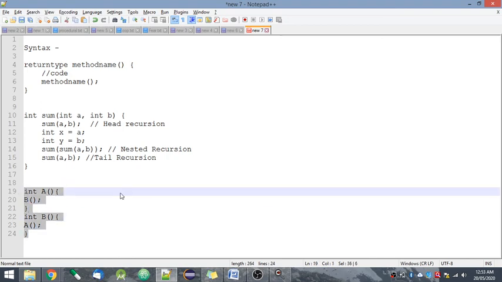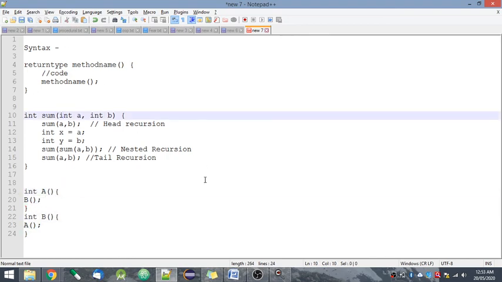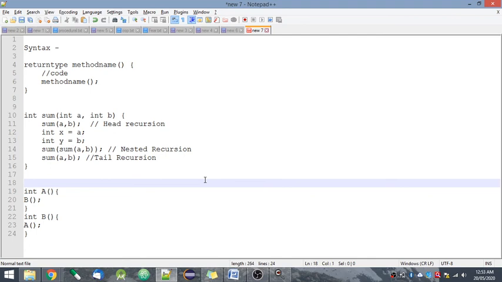This is indirect recursion. So it's all about recursion and recursive calls. I hope you understood it well and you find it useful.